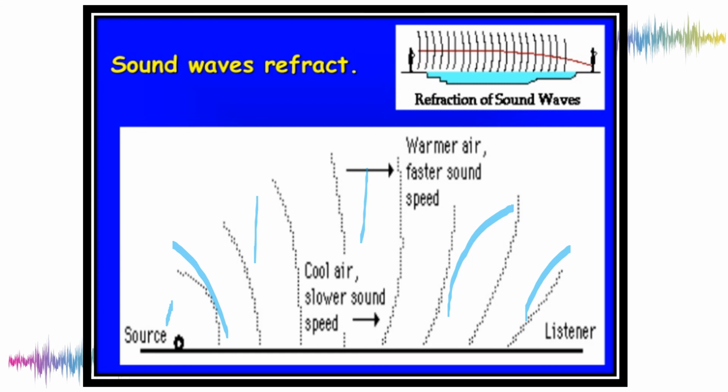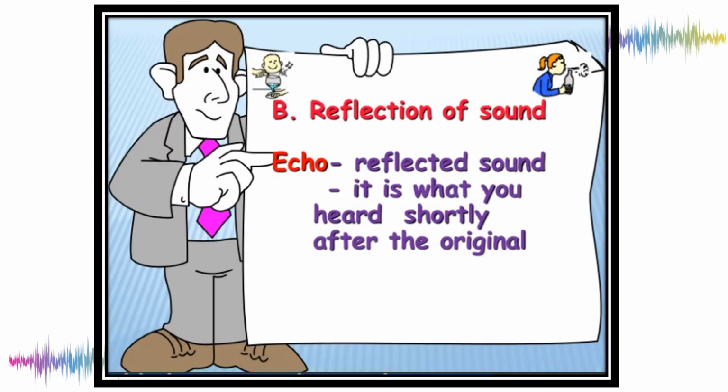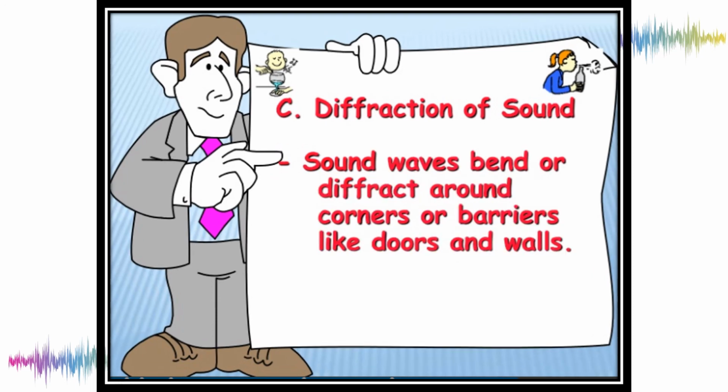Yung sound waves. Okay? While in reflection of sound, an echo is a reflected sound, and it is what you hear shortly after the original. Normally, you can notice this if you are shouting. Ibig sabihin, nag-shout kayo doon sa bundok. Okay, nag-echo, o kaya sa cave, nag-echo. So those are the reflection of sound, or examples of echo. And then diffraction of sound. Sound waves bend or diffract around corners and barriers like doors and walls.